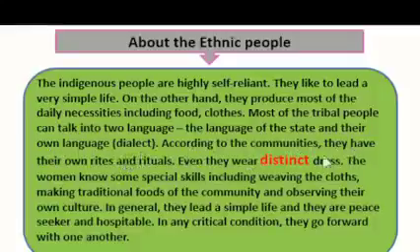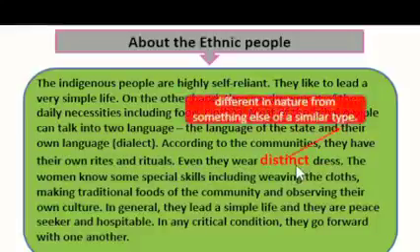According to the communities, they have their own rites and rituals. Even they wear distinct dress. So do you know what the word distinct means? Distinct means something personal, something different. Different in nature from something else of a similar type.